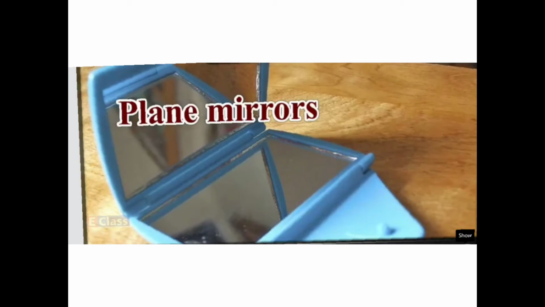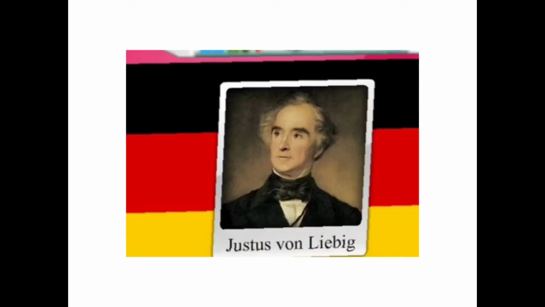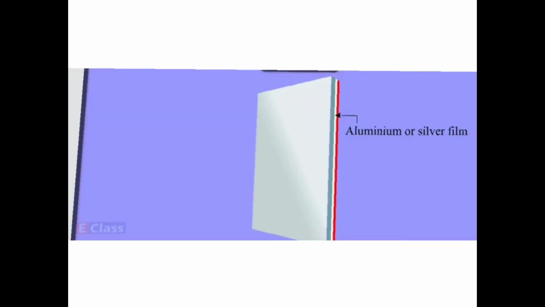Now to protect this reflecting film and to make the other side opaque, we are having a coat of, if you have seen, the orange-red type of substance, right? In all the mirrors, you can see the back part is always an orange-reddish color, and that is nothing but lead oxide. That is to make it opaque. So this is how the plain mirror is made. You have the aluminum or the silver film, and then it is coated with the lead oxide also.